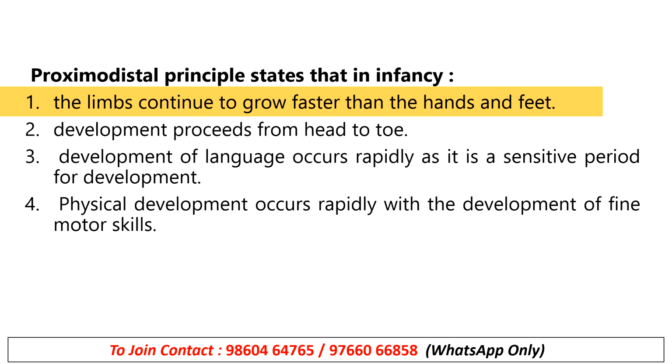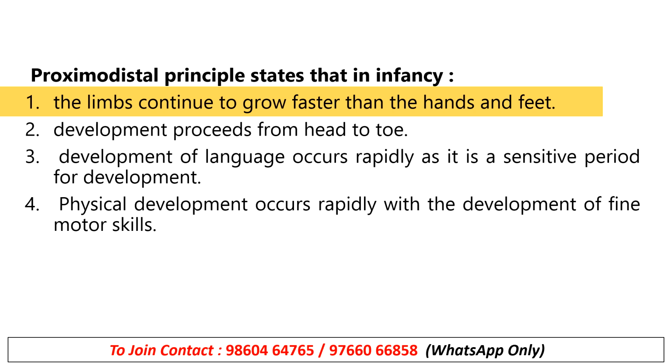That is proximodistal. It refers to the pattern of physical development which starts at the center of the body and then moves outwards to the extremities. Clear? That is why it is called near to far.